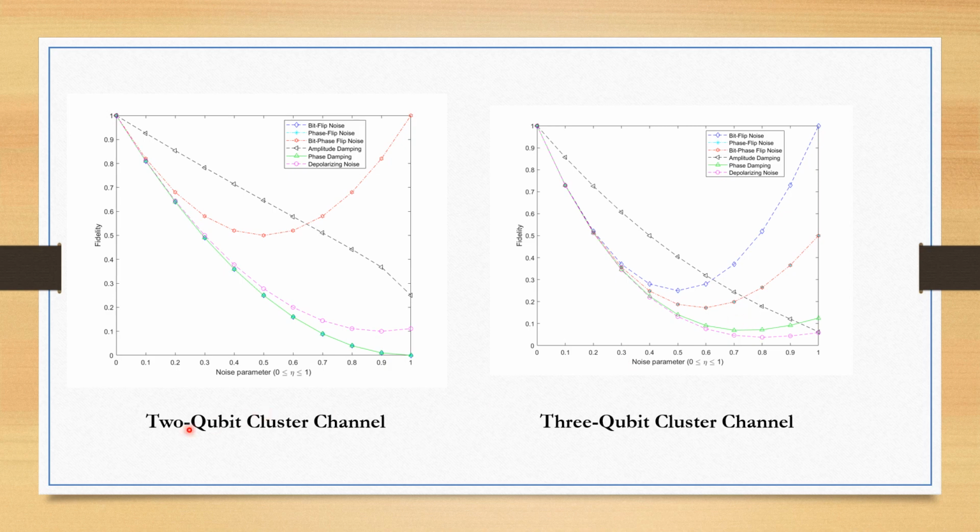Similarly, in the case of the 2 qubit cluster channel, the phase damping has the maximum impact, and in the other graphs it can be read that depolarizing noise comes after that, and then all the others. And in the 3 qubit channel also, depolarizing noise has the maximum impact. The fidelity is minimum for the 3 qubit entangled channel in case of depolarizing noise.